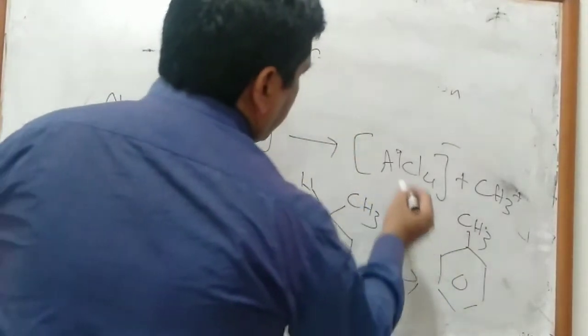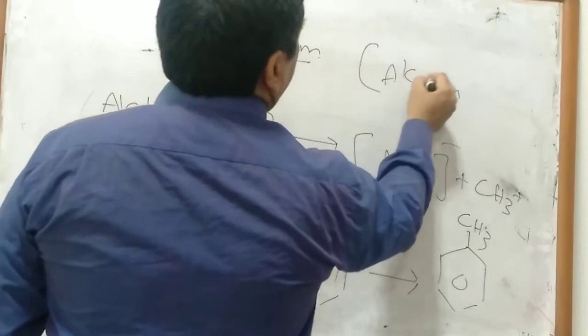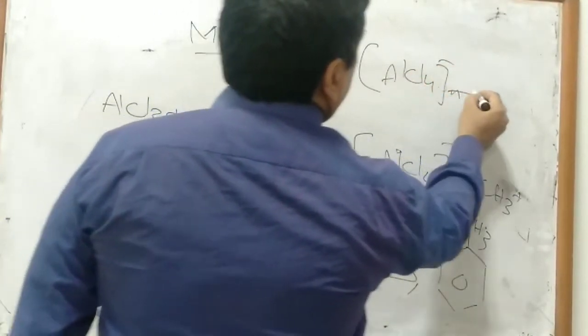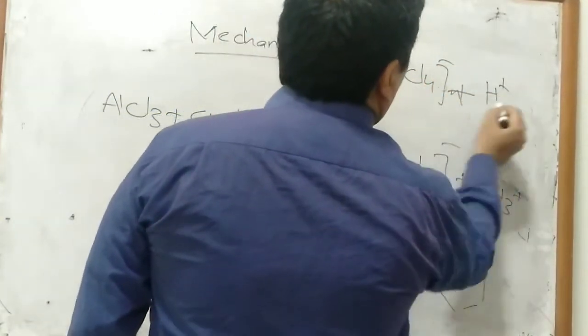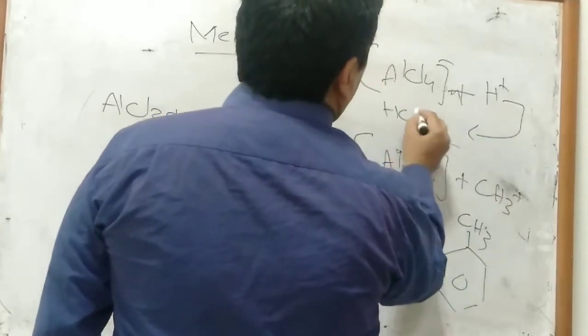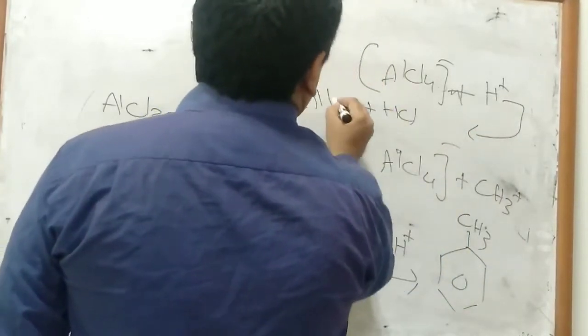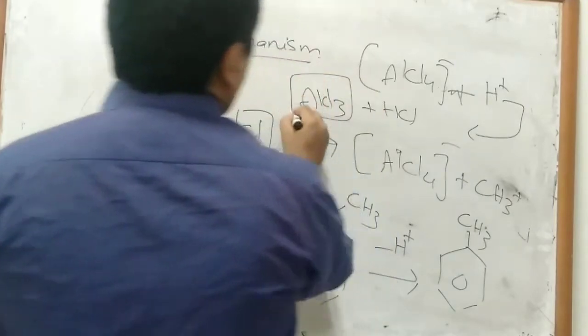And that combines with AlCl4 to form HCl, and AlCl3 catalyst will be generated.